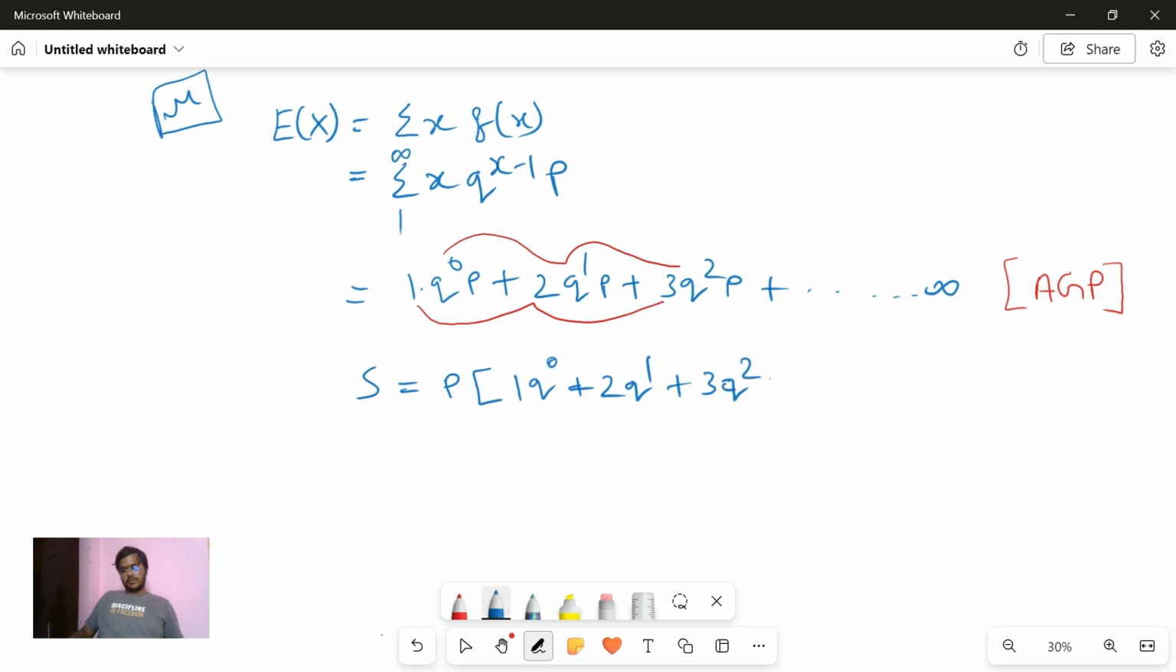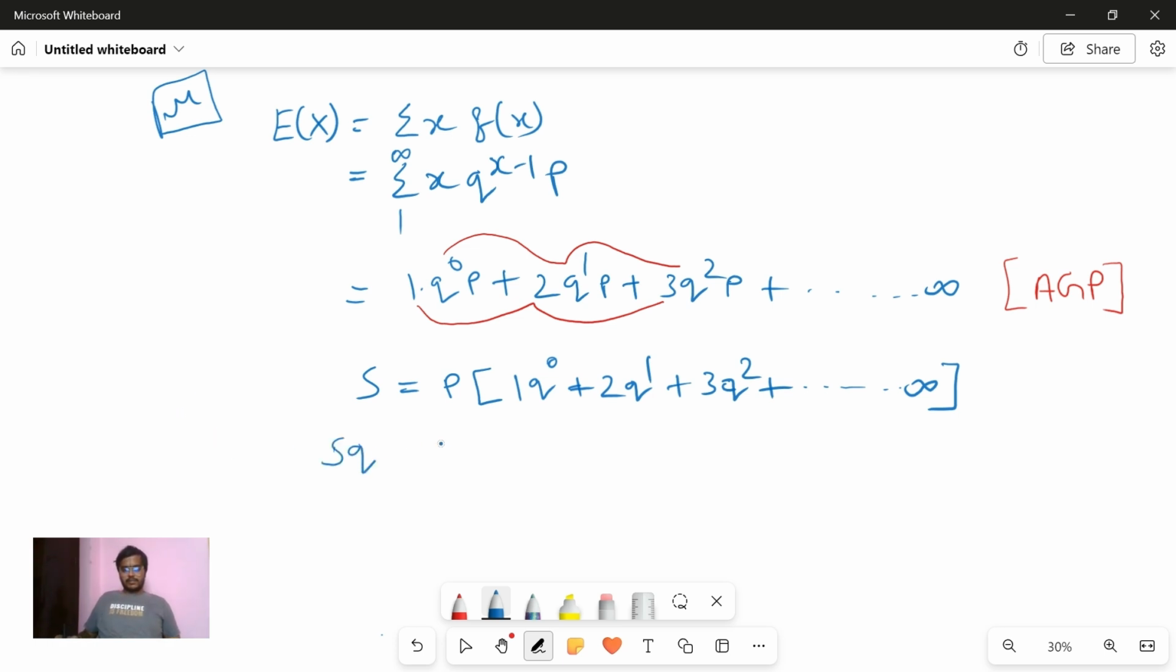Plus it goes on up to infinity. Now, do one thing. You can multiply this whole series with q. What is the common ratio? q is the common ratio. So you can multiply this with q.